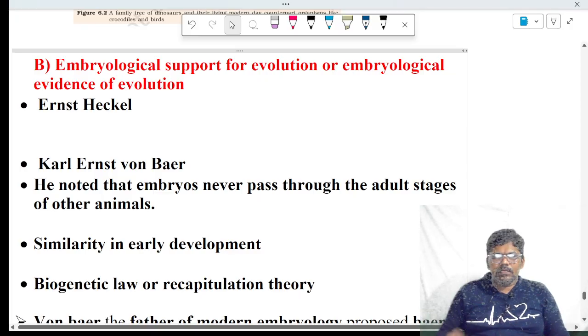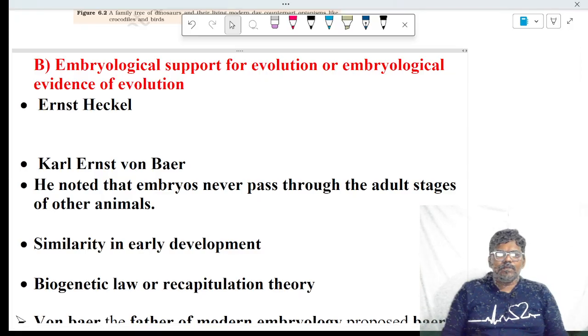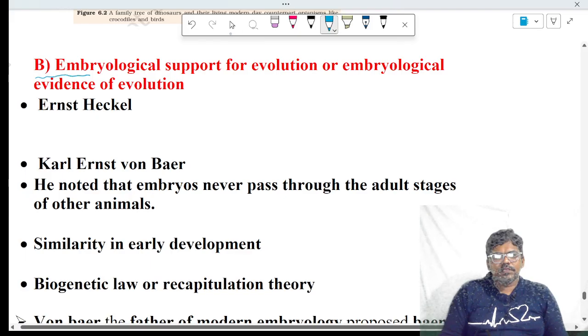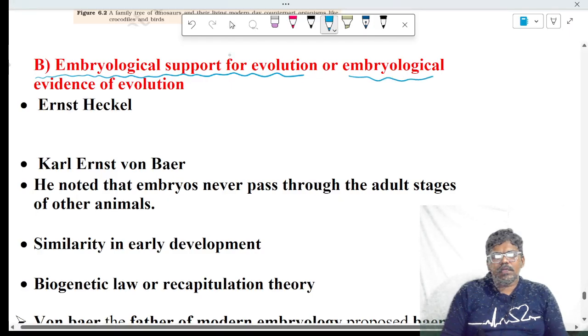Till now, we have seen evidences from paleontology. The second evidence for evolution is embryological support for evolution, or embryological evidences of evolution.